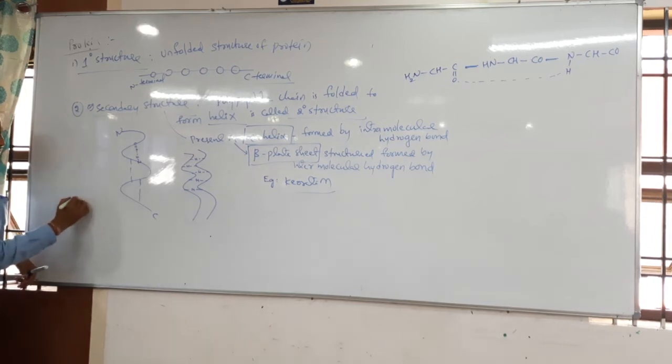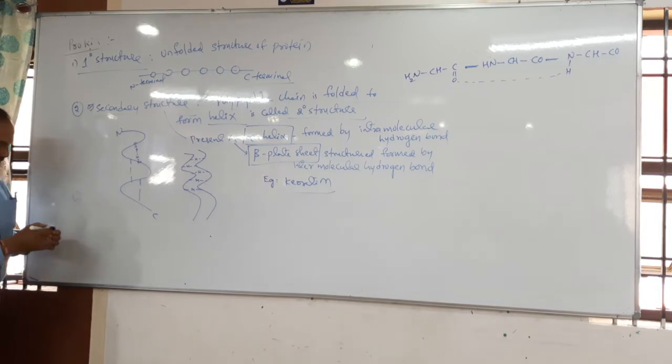The third one is called the tertiary structure, students.